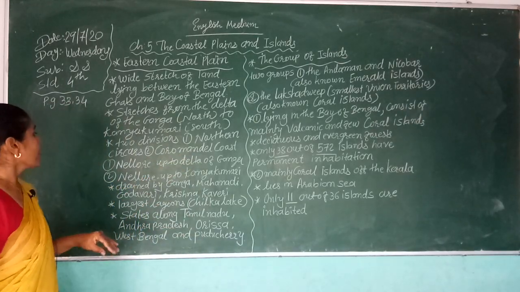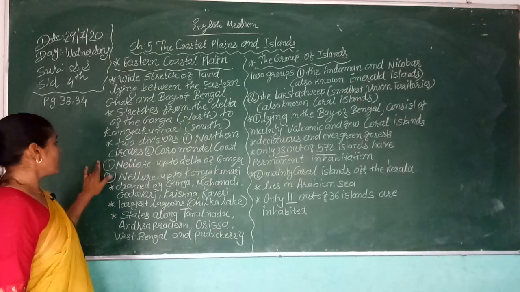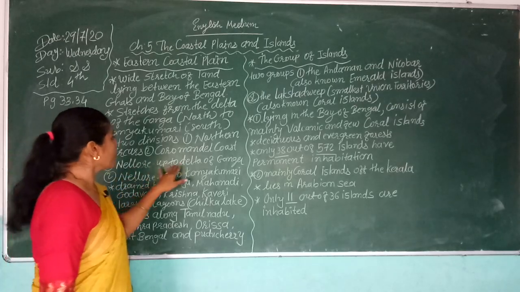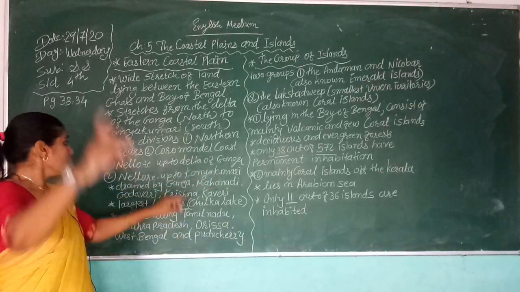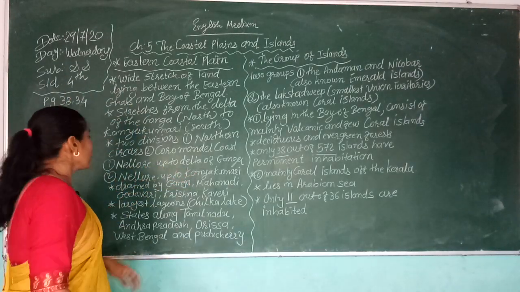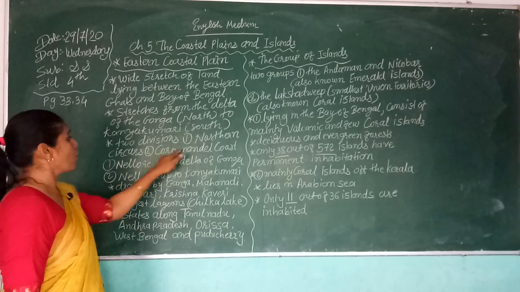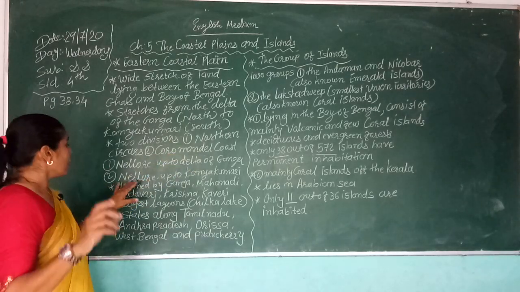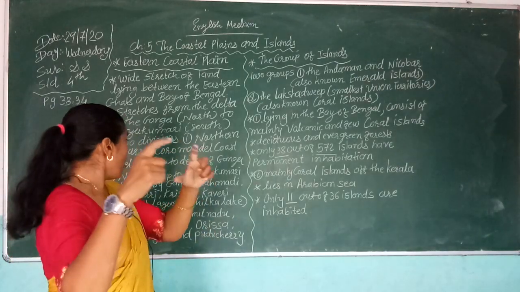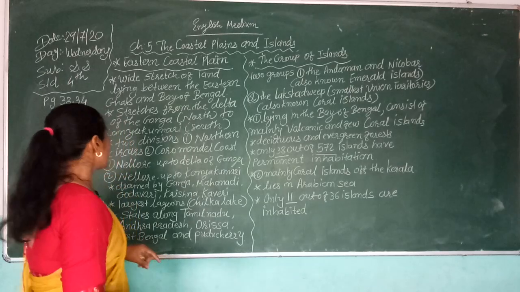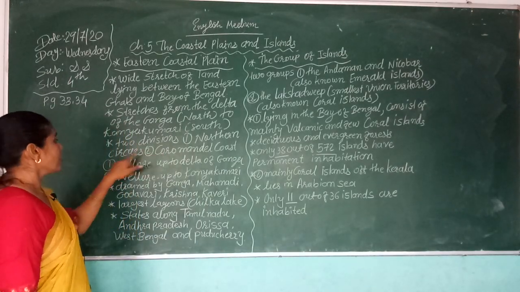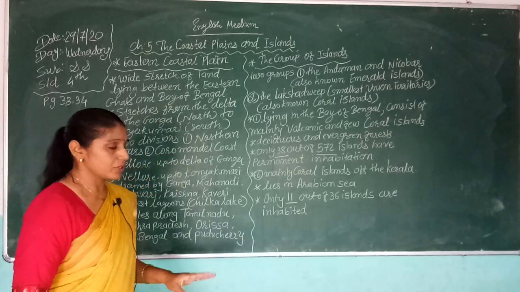The Northern Circars stretch from the delta of the Ganga to Nellore. And the second, the Coromandel Coast, stretches from Nellore up to Kanyakumari in the south. So there are two divisions, the Northern Circars and the Coromandel Coast.